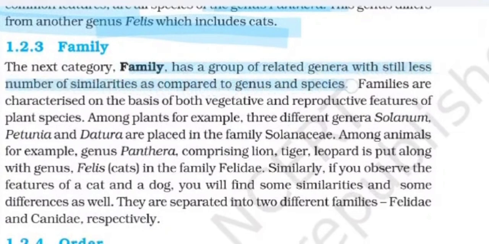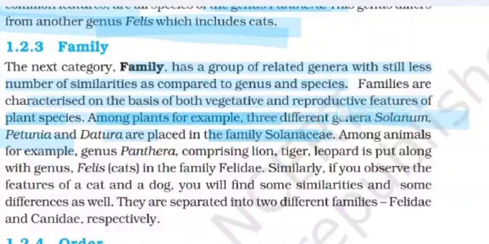Families are characterized on the basis of both vegetative and reproductive features of plant species. Among plants, for example, three different genera, Solanum, Petunia, and Datura, are placed in the family Solanaceae.